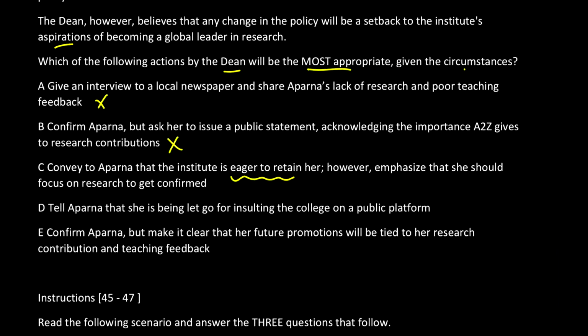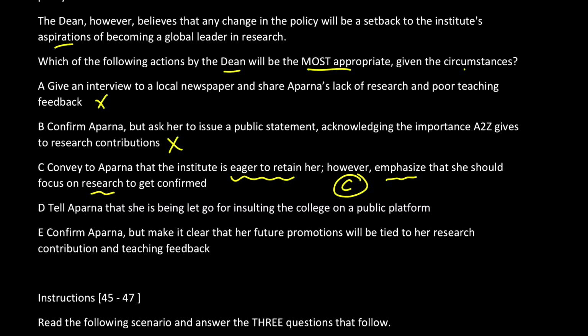So that is dealing with the first problem, which is the bad image which Aparna's termination or not selecting her might create in the society. That is met. Second, emphasizing research for confirmation is meeting the Dean's second problem also. What is that? That the new recruits will still believe that no, no, no, we can't just loiter around and get this done. We have to work hard. So this is the most appropriate so far, but we'll just check the other two options also.